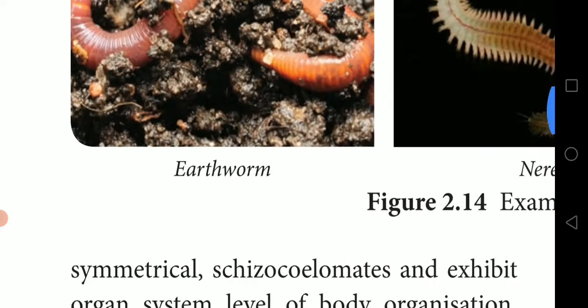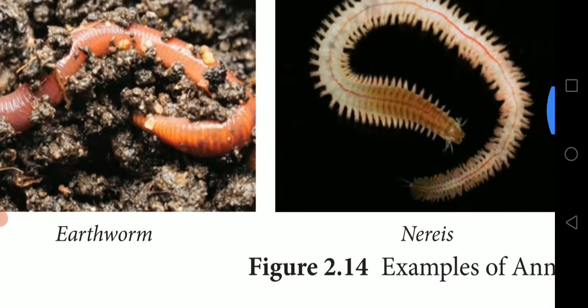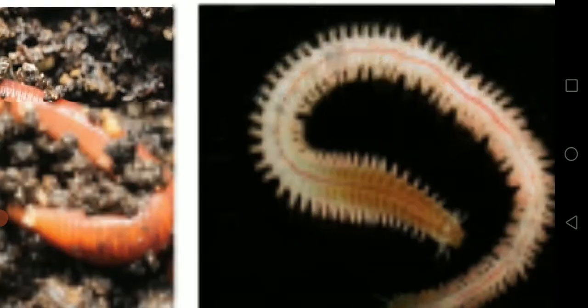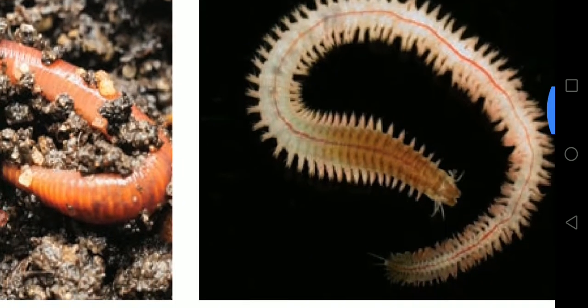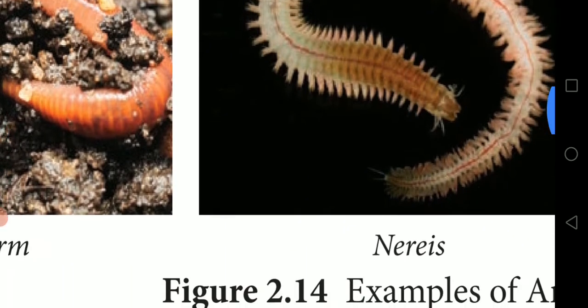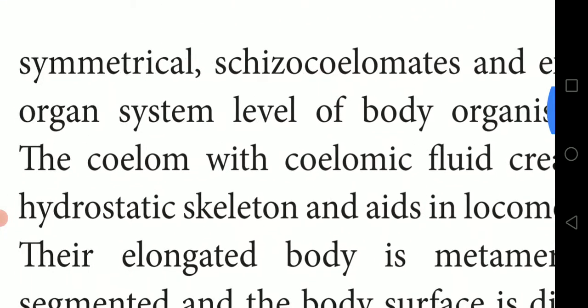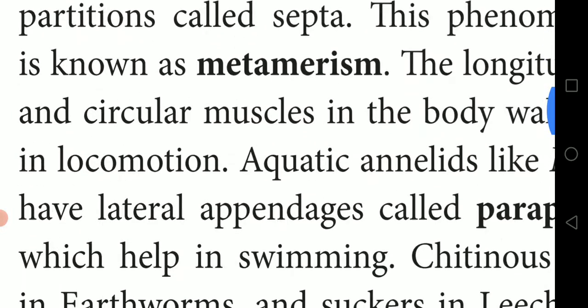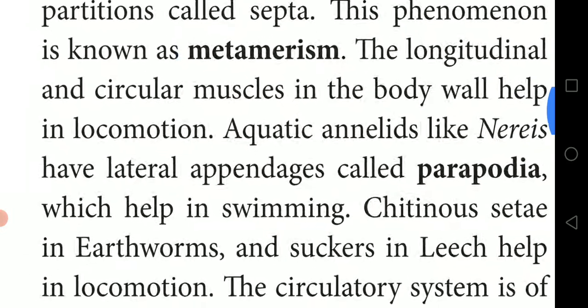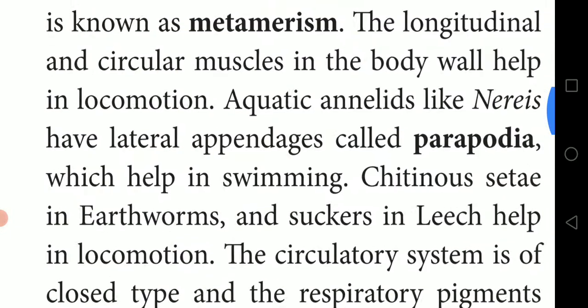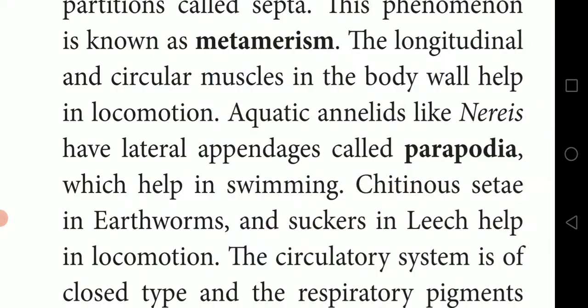Aquatic annelids like Nereis have lateral appendages called parapodia. Lateral means the side. On both sides of the body they have small parts, like hands and legs. That is called parapodia.